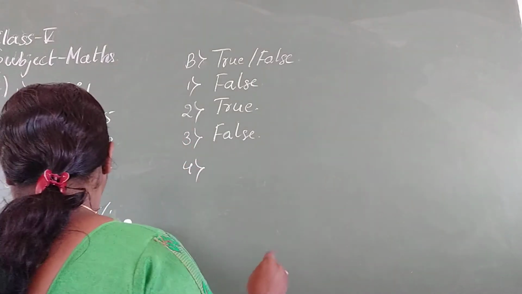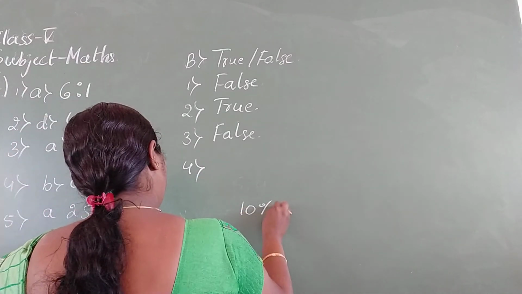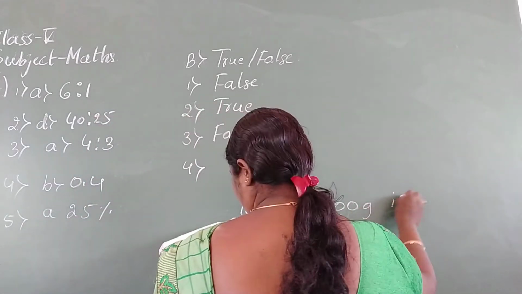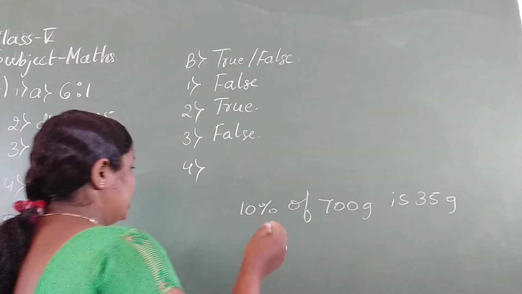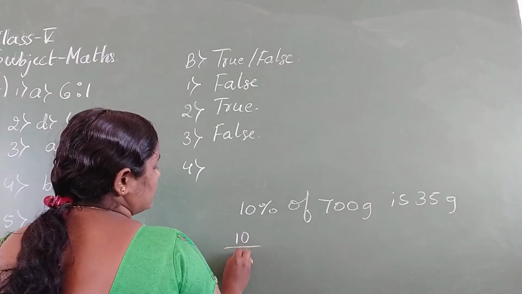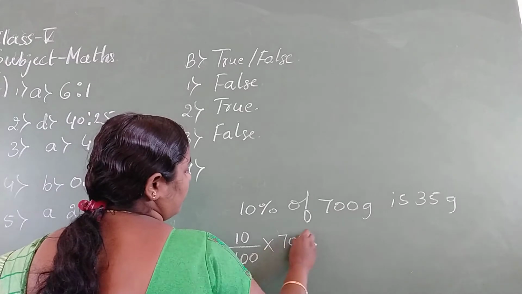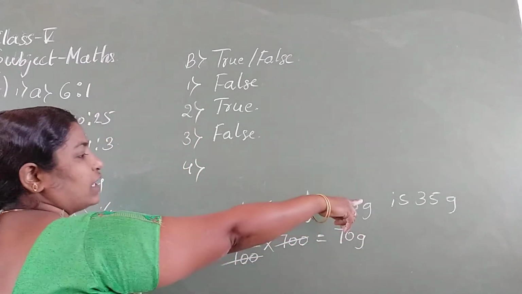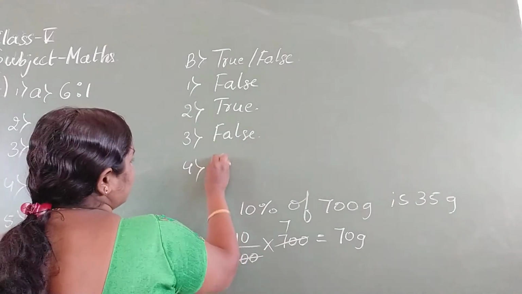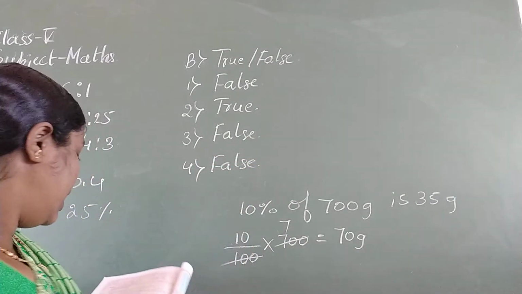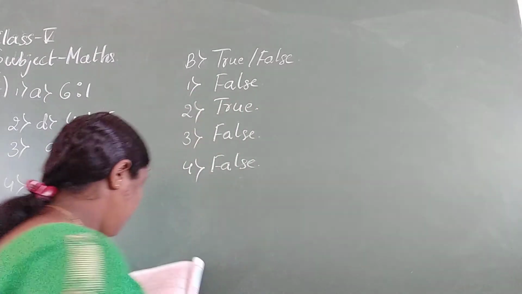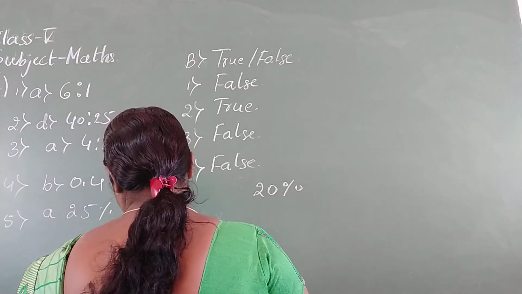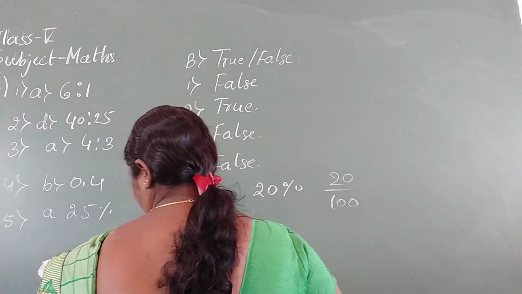Fourth one, 10% of 10 is 20 by 100. Fractional equivalent.